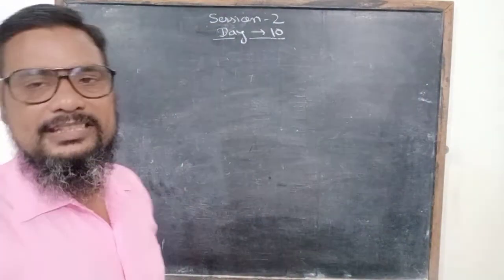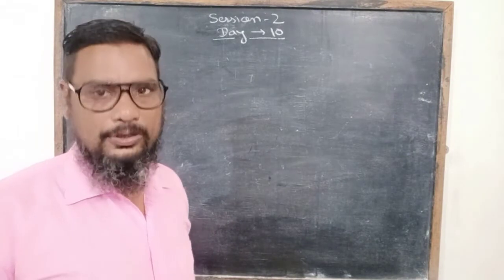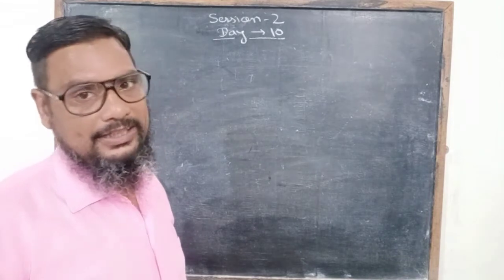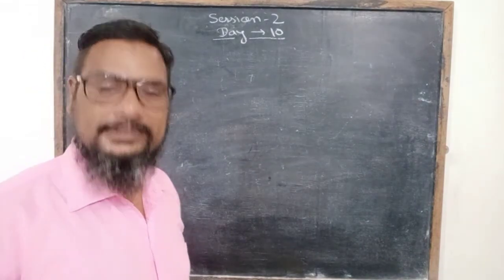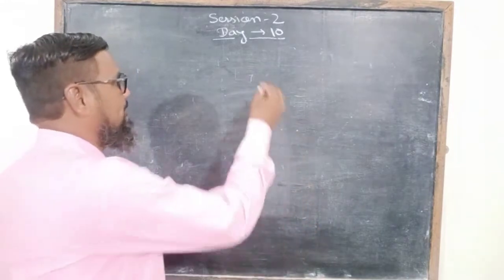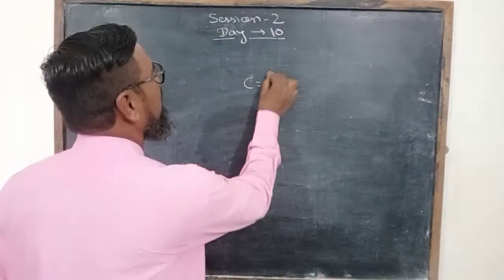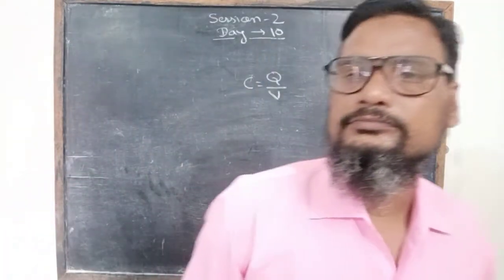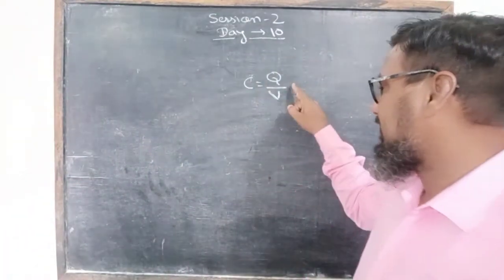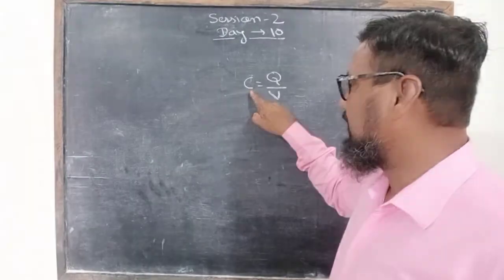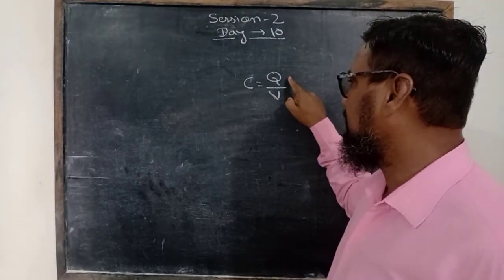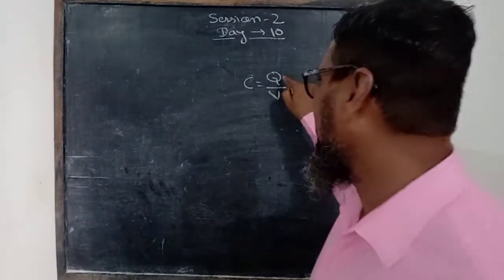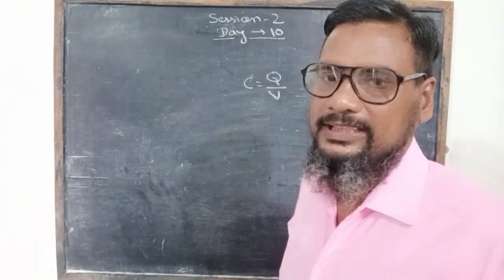Now we shall discuss some more options by which the capacitance of a conductor can be increased. And we know the formula C is equal to Q by V. Because Q is directly proportional to V, on increasing the charge, the potential also increases.